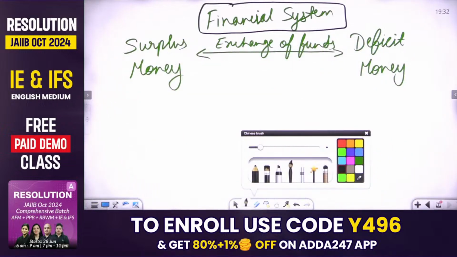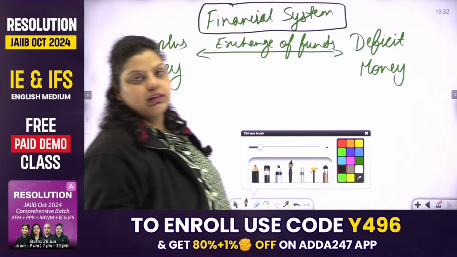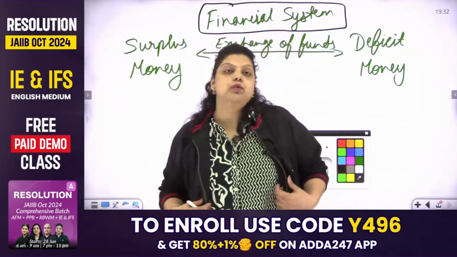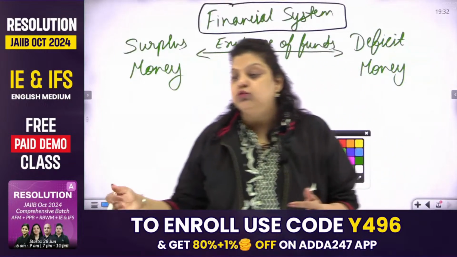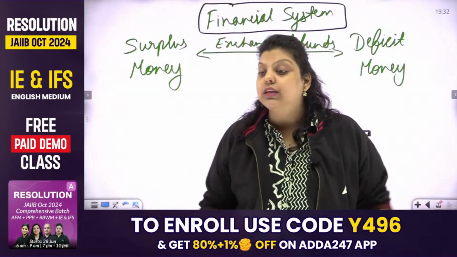Surplus money people means those people who have funds available in their accounts, who are capable of investing in shares, bonds, debentures, or who are making savings in the bank account.